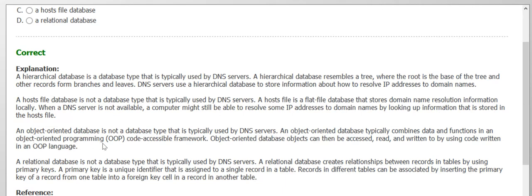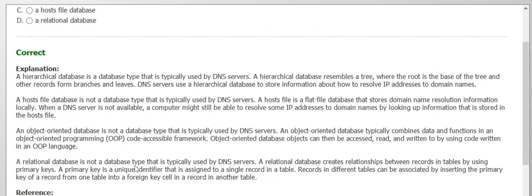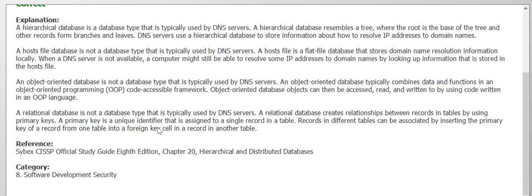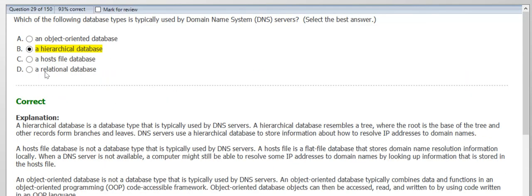It is used by object-oriented programming. Relational database is also not a database type used by DNS servers. It creates relationships between records in tables by using the primary key. We should know about the primary key as well. A primary key is a unique identifier assigned to a single record in a table. Records in different tables can be associated by inserting the primary key of a record from one table into a foreign key cell in a record in another table. So basically the primary key is a unique identifier used in relational databases. So DNS is using the hierarchical database.